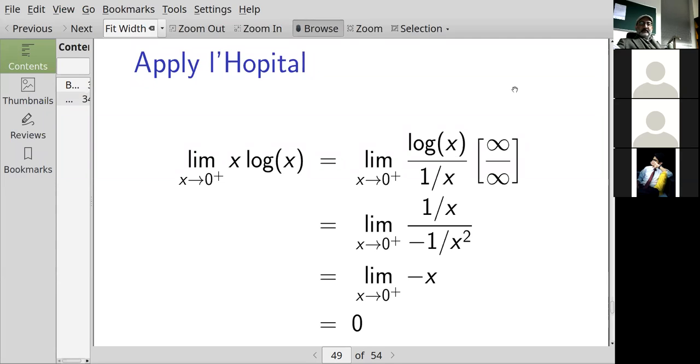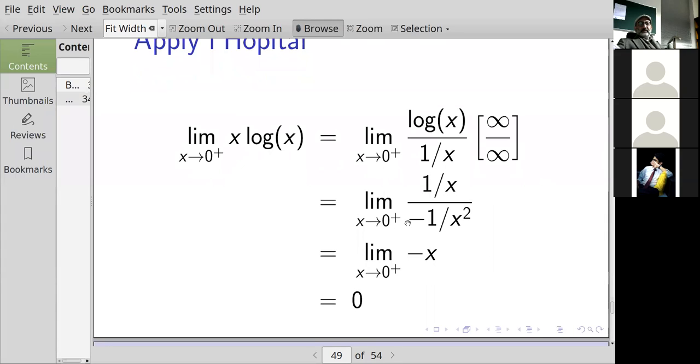Okay, logarithm of x grows without bound, and 1 over x grows without bound. So I say this is of the form infinity over infinity in square brackets, and I'm going to use L'Hopital's rule. So that's the limit as x goes to 0 from the right. The derivative of log of x is 1 over x, divided by the derivative of 1 over x, which is minus 1 over x squared. Let's simplify that. That's the limit as x goes to 0 from the right of minus x. And as x goes to 0, minus x goes to 0. So that's equal to 0.